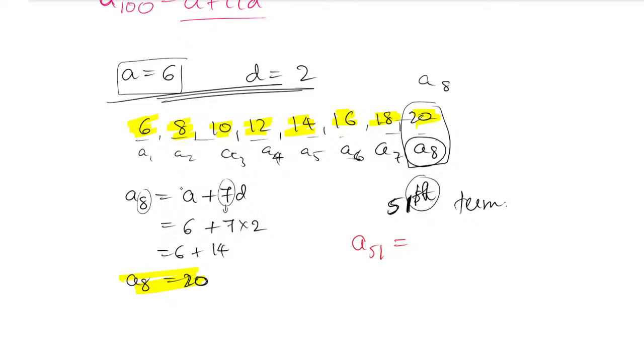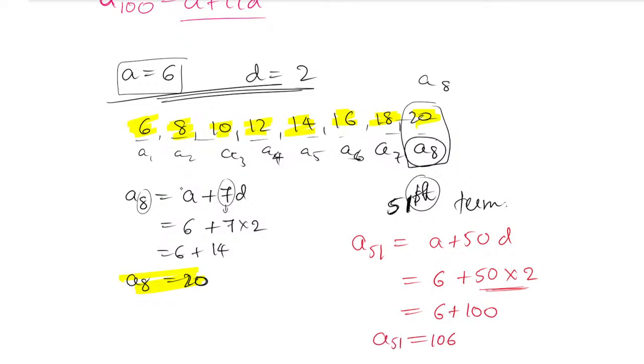Yes, very good. Bhakti, Hansi, here you have to go with a plus 50d. The a value is 6 and 50 as it is, into the d value which is 2. First we have to follow the BODMAS rule. We have to multiply first. So 6 plus 50 into 2 is 100. So what is the value of the 51st term? 106. Yes, that is the answer. Sudesh gave the first answer.